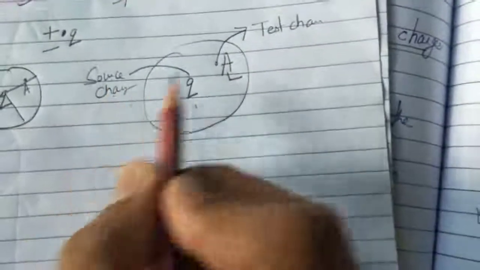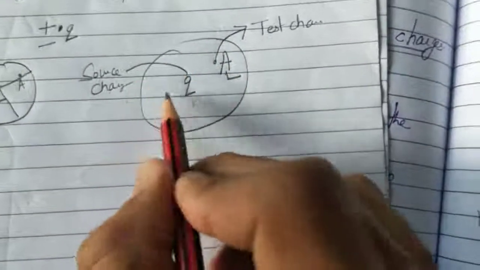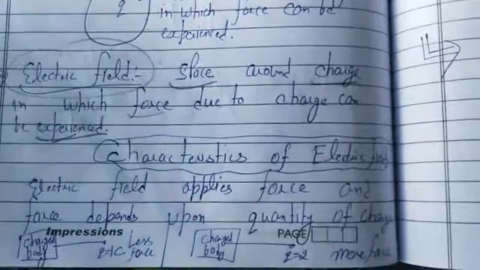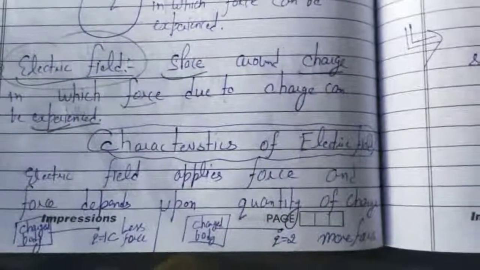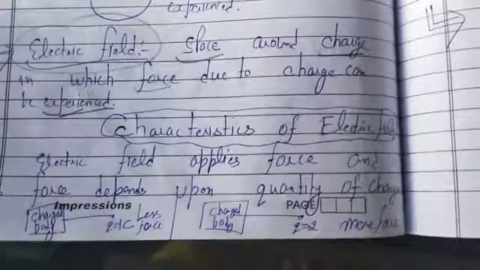So the source charge has an electric field, and if a test charge is placed in the electric field of this source charge, a force will be applied on this test charge. So this is the definition of electric field.